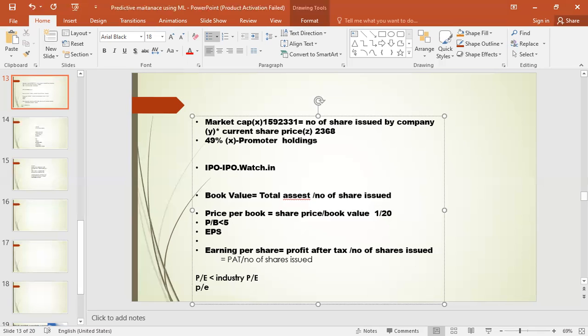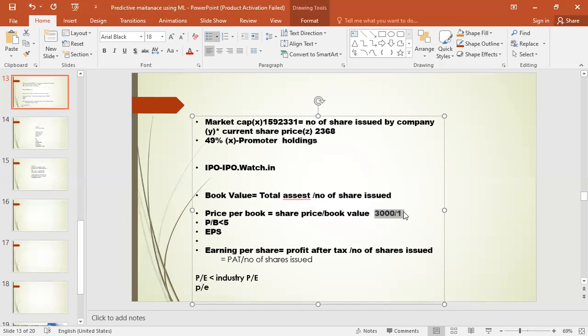SpiceJet recently got closed out. Its share price was around 3,000 when it got closed, but its book value was just 1 rupee. So 3,000 by 1 is 3,000. What is the P by B ratio? It's 3,000. It's a very, very bad company. You should not invest in such companies.